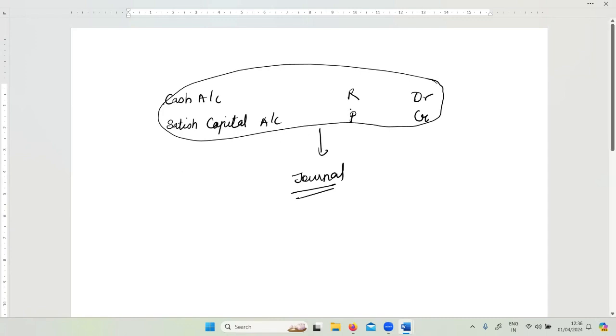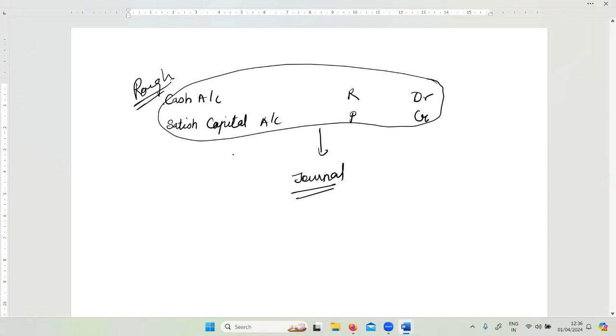Now, since you're new, and this is probably the first time you're writing journal entries, you can do this rough work. No need to do this rough work every time. When you become accustomed, you become very much expert in identification of accounts. This is just rough for your first or second illustration. We don't need to do this every time we write the journal entries.